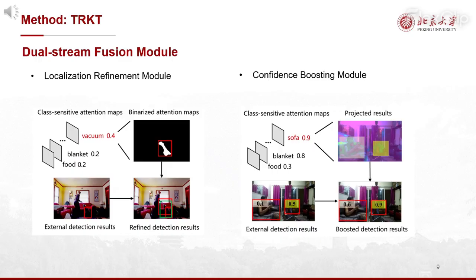Then for the confidence boosting module, we select object categories with high probability, transforming the attention maps into object proposals, which serve as a complement for external detection results by highlighting salient regions with high scores of class-specific attention maps, integrating them within external detection results with weighted box fusion.